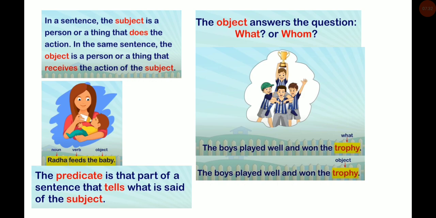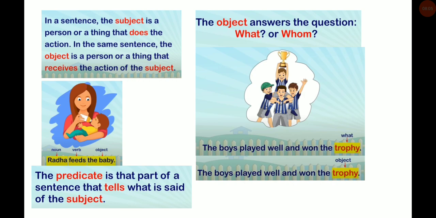Now pay attention properly. For example, Radha feeds the baby. What is the noun in this sentence? The noun is Radha. Now what is she doing? Which is the action word? Feeds. Feeds is the verb. And what is the object? The object is the baby. So Radha, the noun, is the subject. Feeds the baby is the predicate.